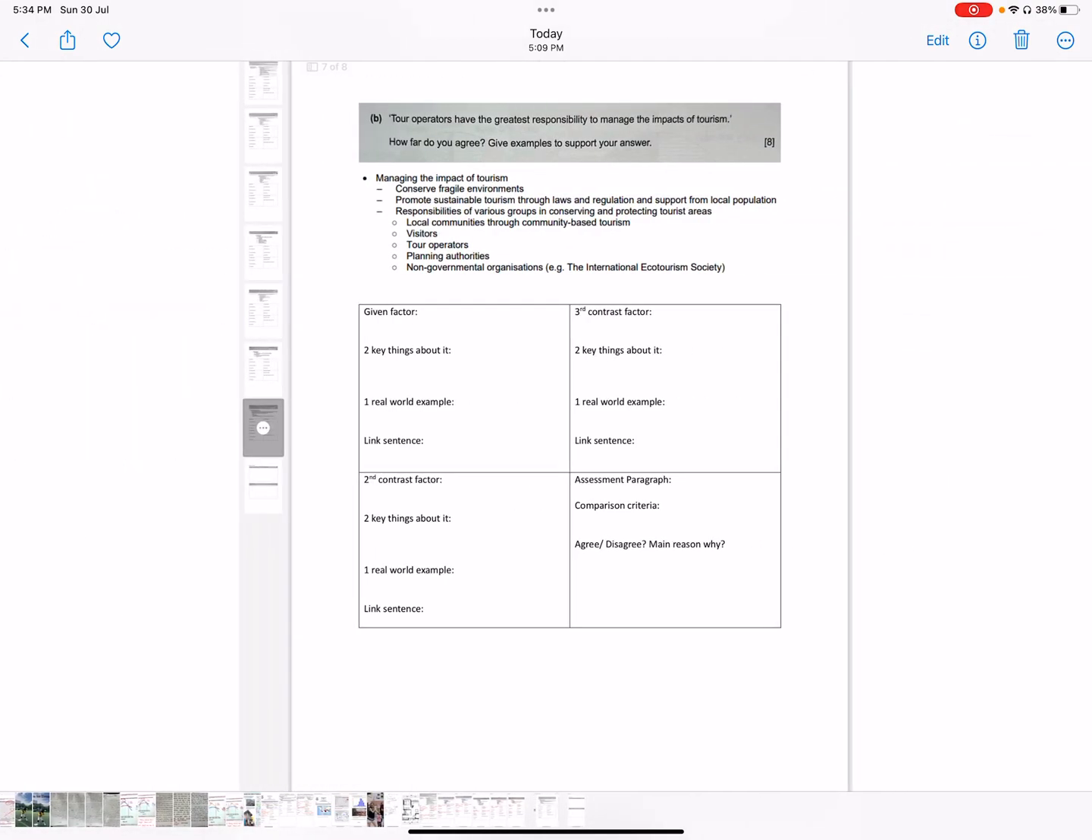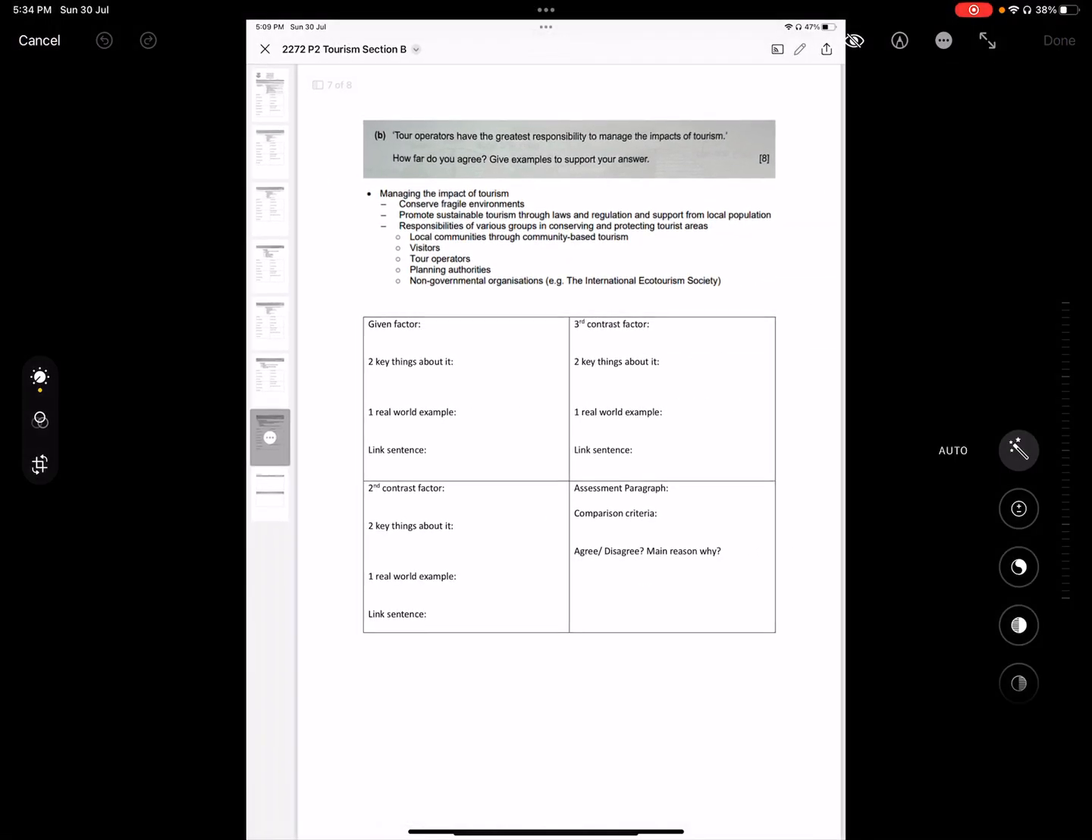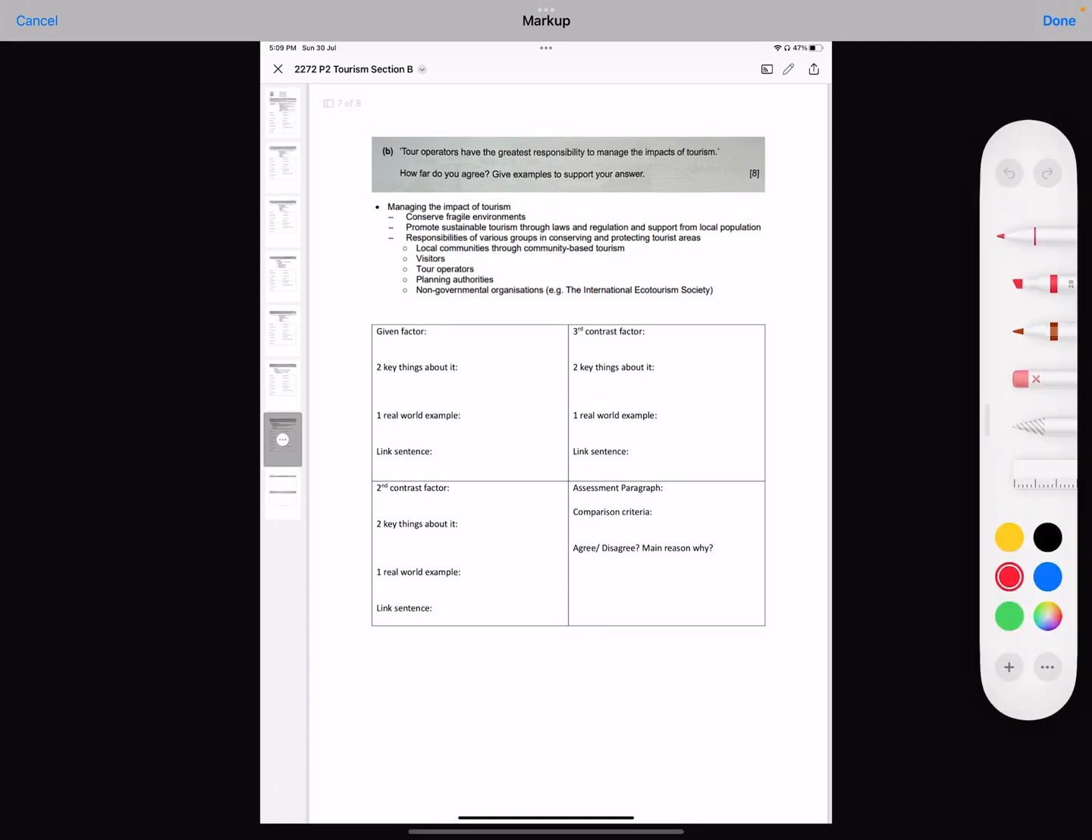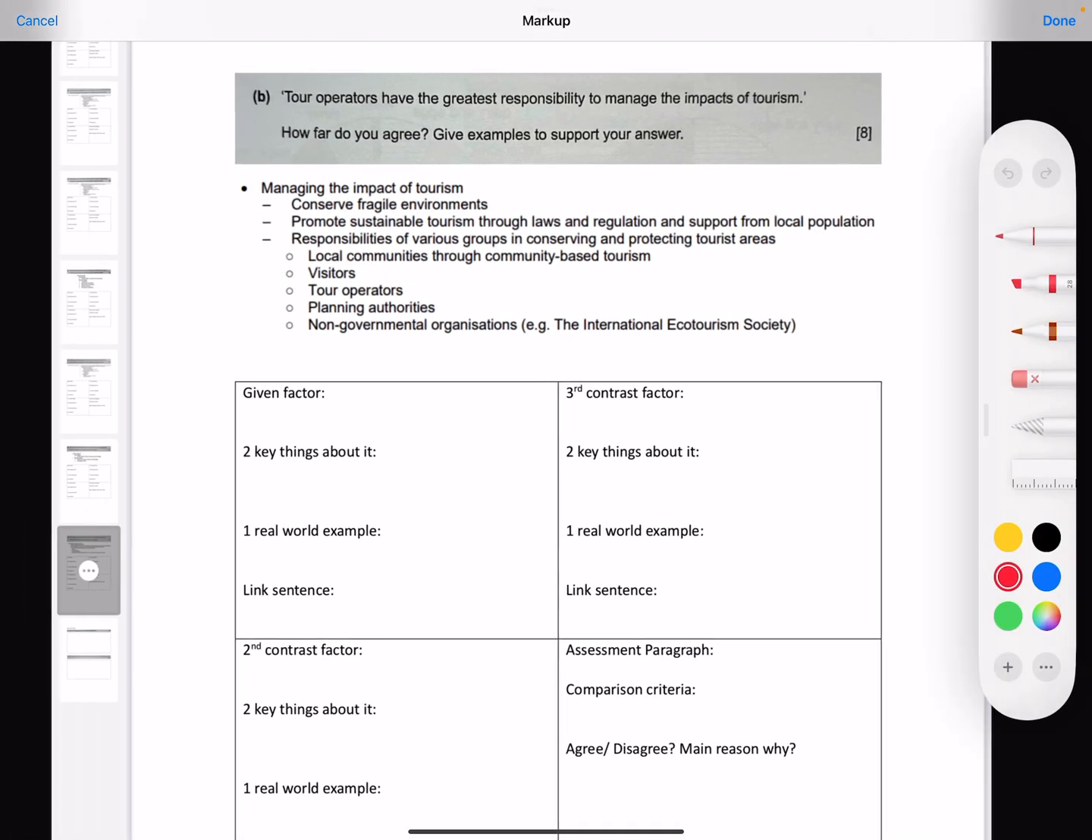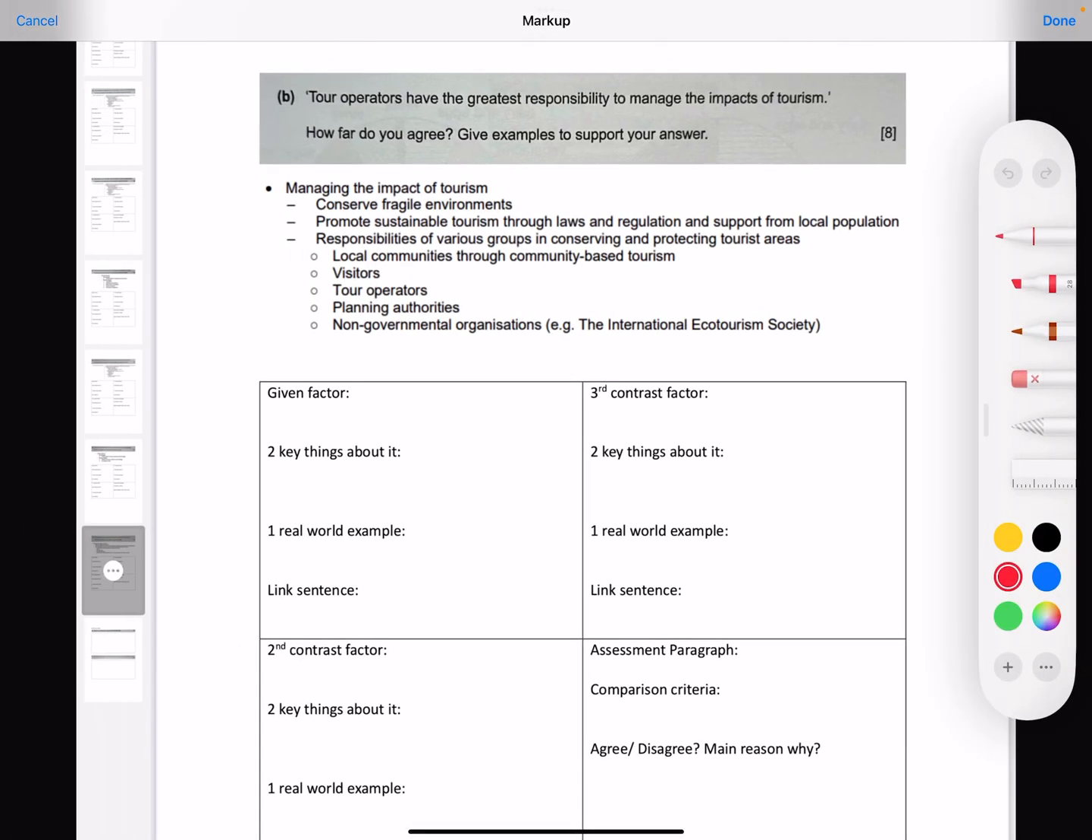Now, the final one that we will look at today will be the 2021 paper. Alright, 2021 paper here talks about tour operators having the greatest responsibility. So what are we looking at? We're looking at the area of managing the impact of tourism. Okay, who are the responsible groups? So you have got local communities, visitors, tour operators, right, planning authorities, and NGOs.